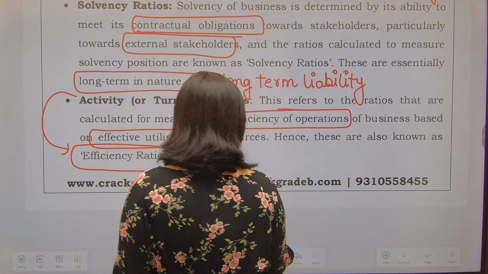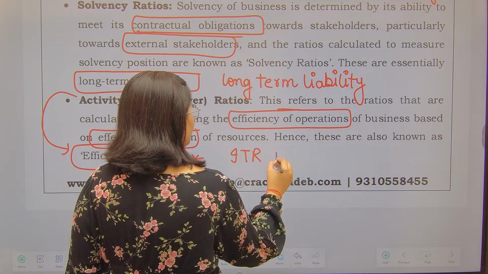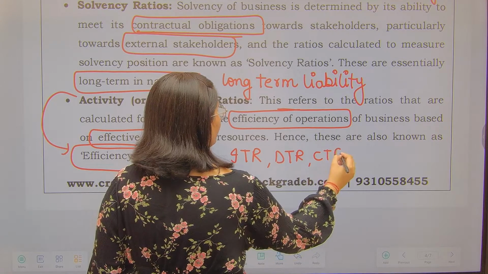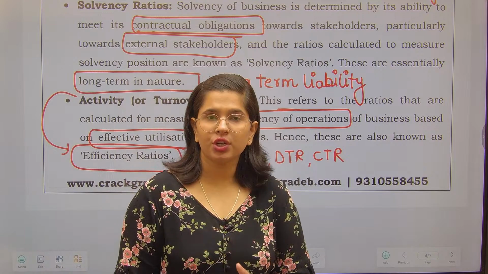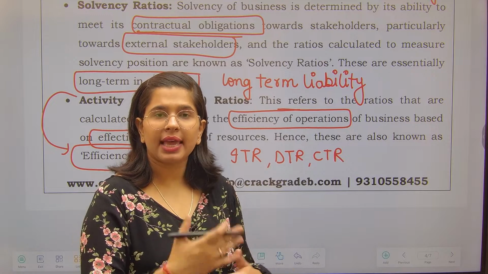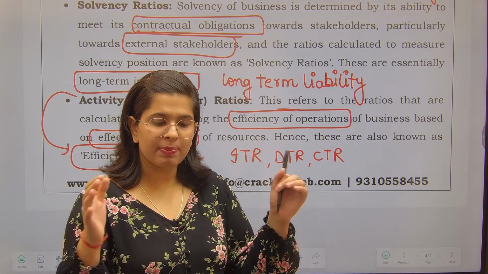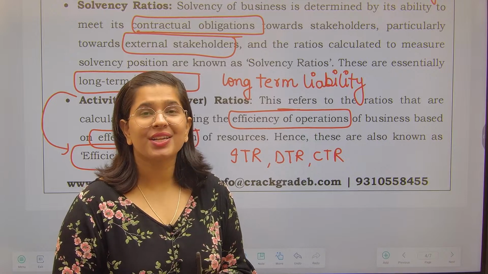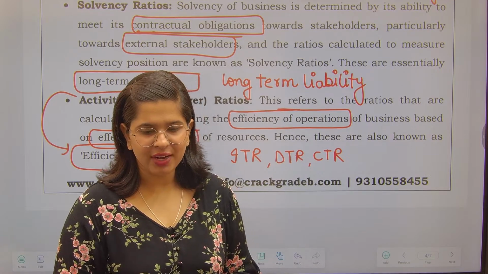I am hoping that you might have studied them. They include the inventory turnover ratio, debtors turnover ratio, and creditors turnover ratio. What you are comparing in the inventory turnover ratio is, compared to whatever production you are doing and whatever inventory you are having, are you able to sell it, right? Are those inventories going out of your hand, or are you just piling up the inventories? Collecting inventories is never a good idea, because as a business we should always try to sell it. So that is your inventory turnover ratio.